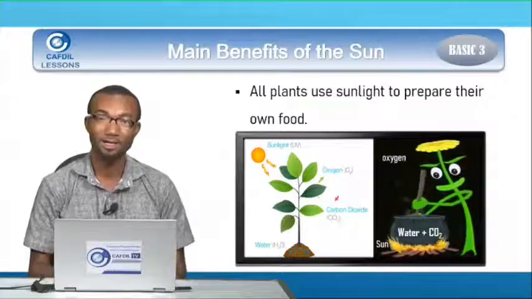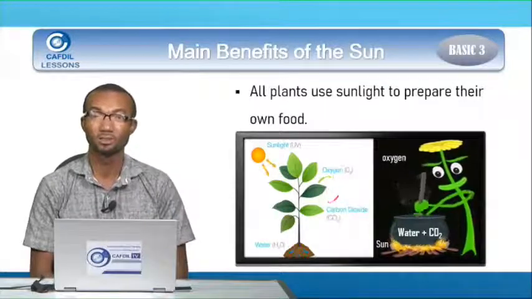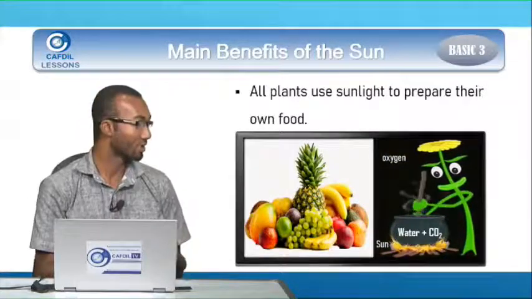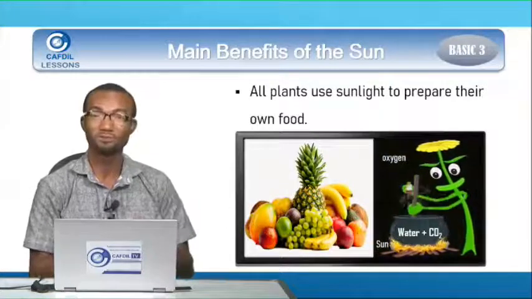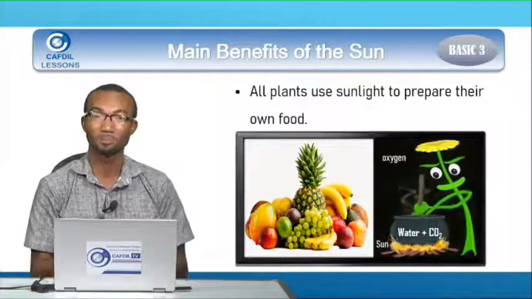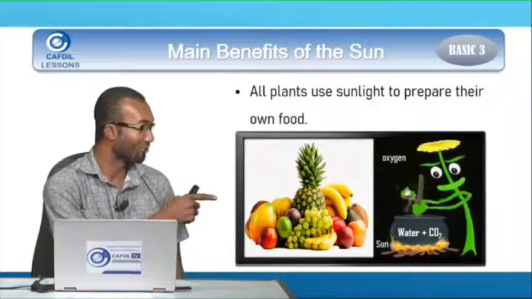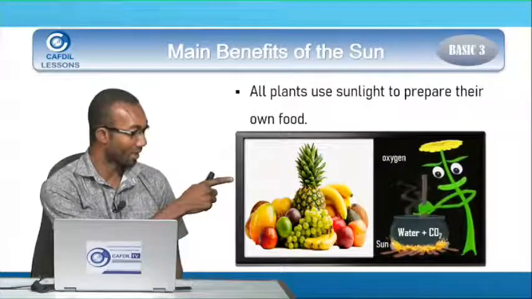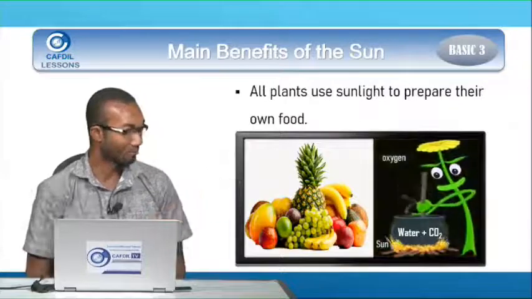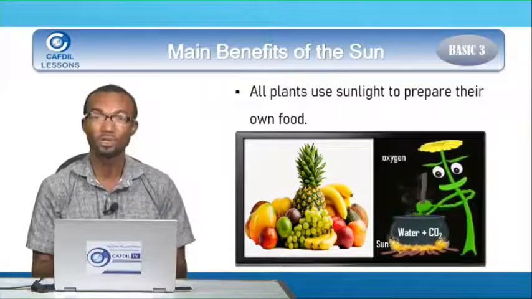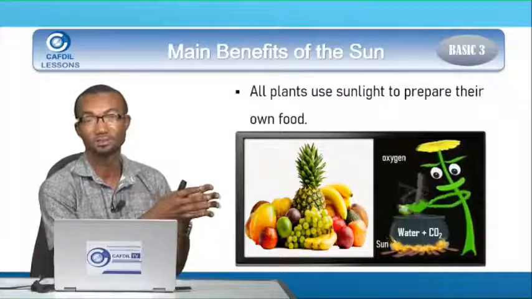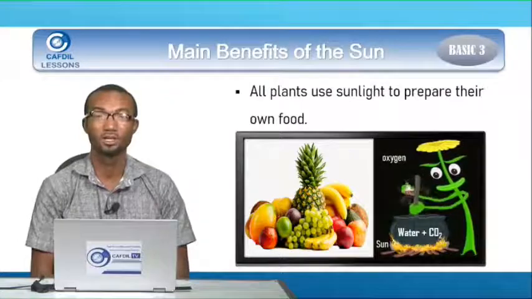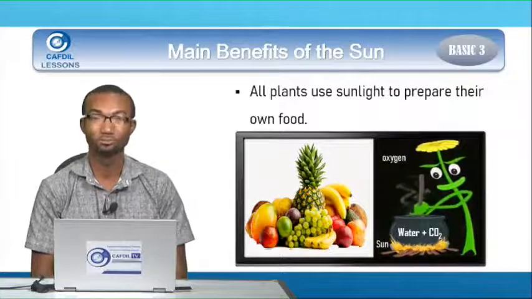Let's look at after the plant finishes cooking. What are some of the things that come out from the cooking? One, we get fruits when they finish cooking. Their products, some of them are the fruits. I can see mango here, I can see apple here, I can see pineapple up there, I can see banana there. So after they cook, this is what we get from plants. We get fruits from plants after they are cooking.